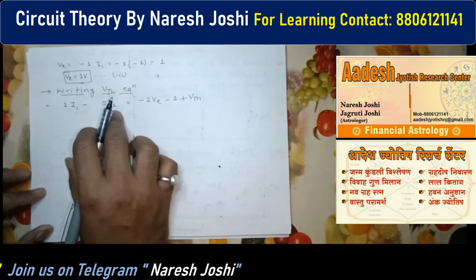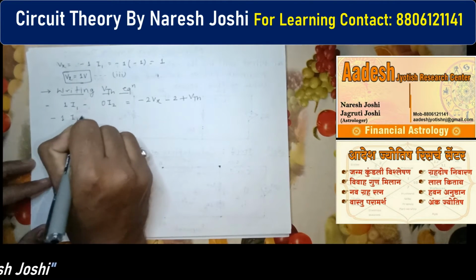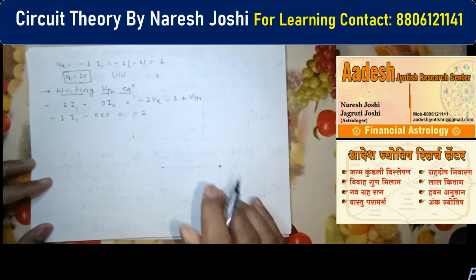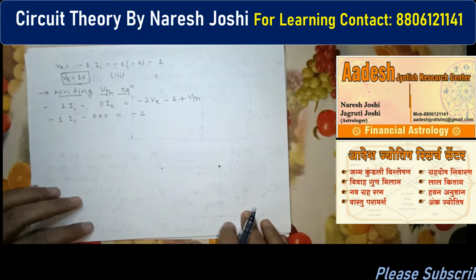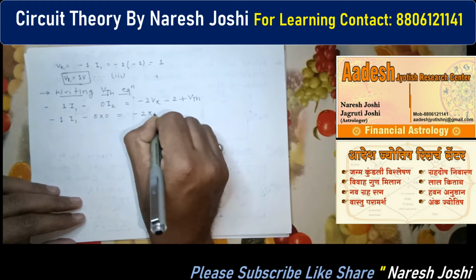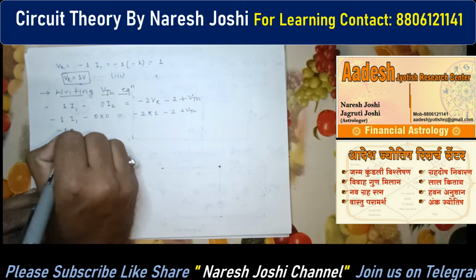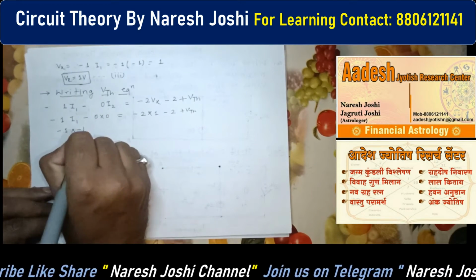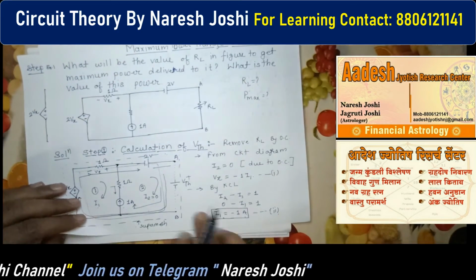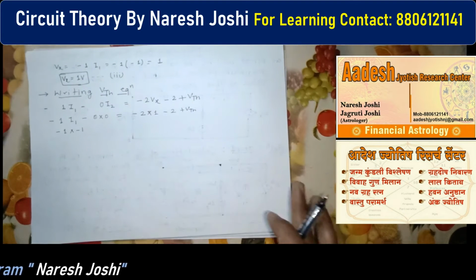Clear? Now simplify this. I2 is already 0, so no need to calculate; I1 times 0 equals 0, and this is minus 2 Vx. Okay, so 2 Vx equals 1 minus 2 plus VTH, and I1 equals minus 1. We have already calculated minus 1 in the previous equation. You can see I1 equals minus 1. Clear?